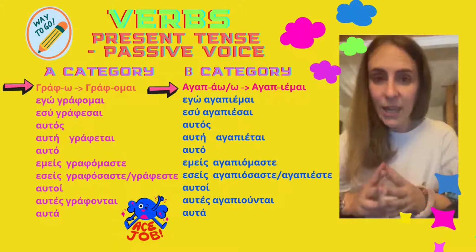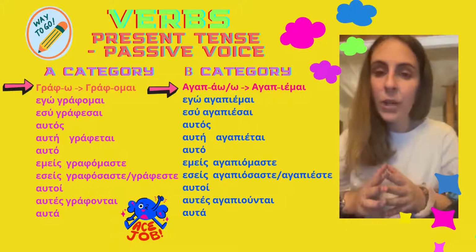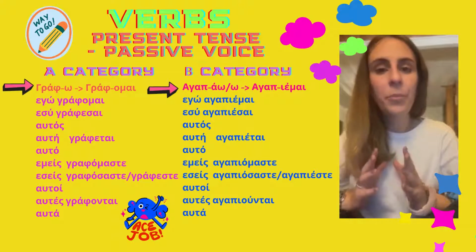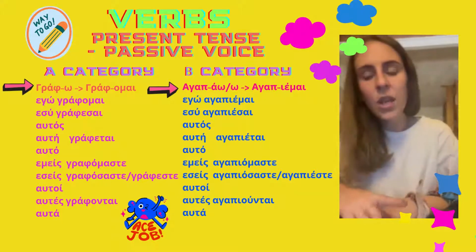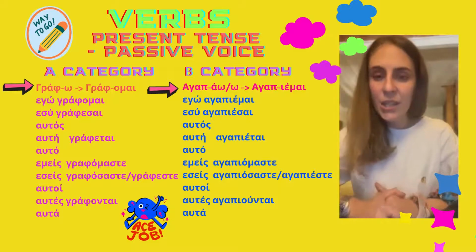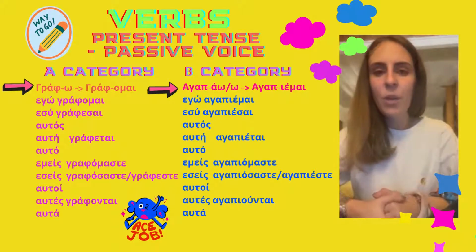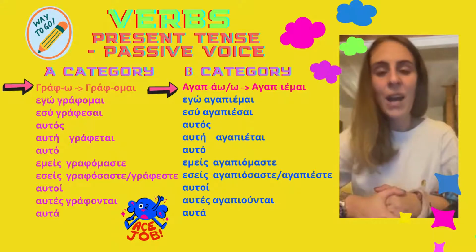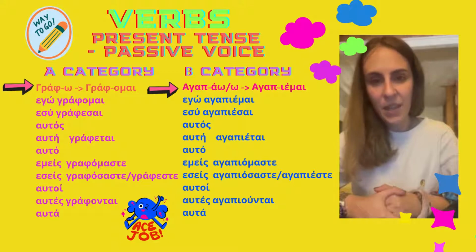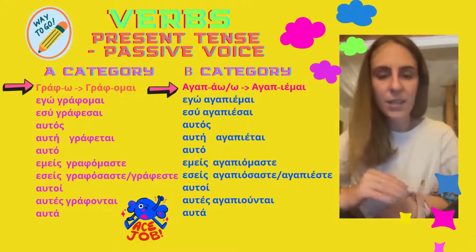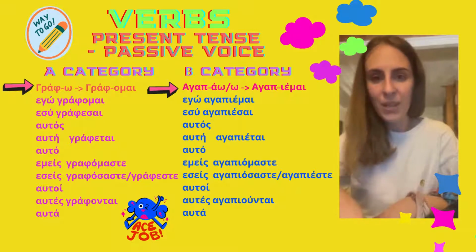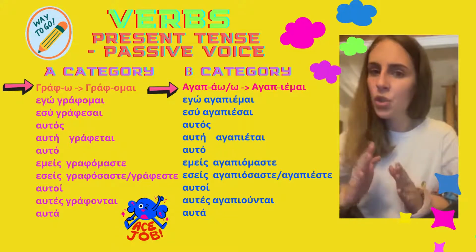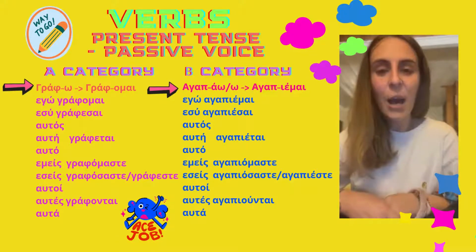So, I'm talking again only about present tense, that in Greek we don't have simple present or present continuous. It's one tense, present, and if it's simple or continuous, depends on the context. Second category of verbs, I'm gonna take the example of αγαπάω, that will become αγαπιέμαι. So, εγώ αγαπιέμαι, εσύ αγαπιέσαι, αυτός, αυτή, αυτό, he, she, it, αγαπιέται, εμείς αγαπιόμαστε, εσείς αγαπιόσαστε, or αγαπιέστε, it's the same, shortened, αυτοί, αυτές, αυτά αγαπιούνται.